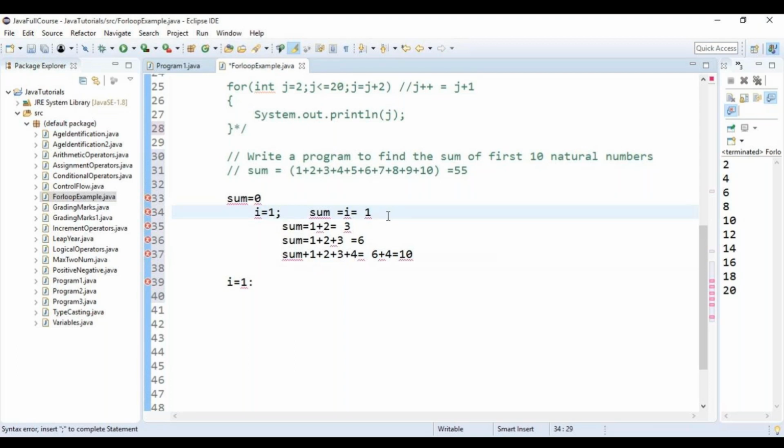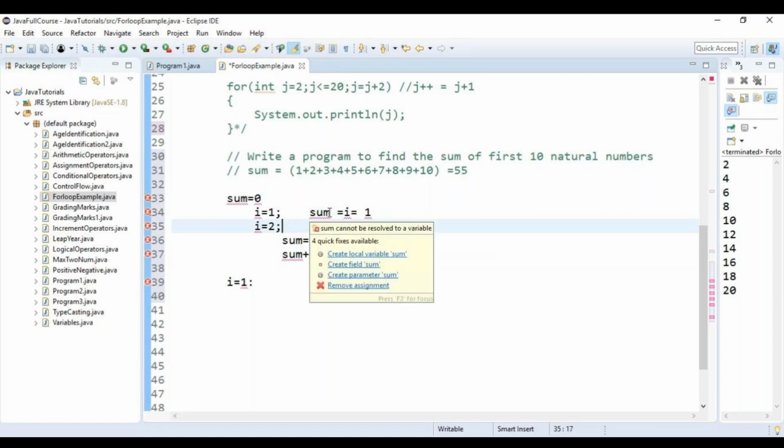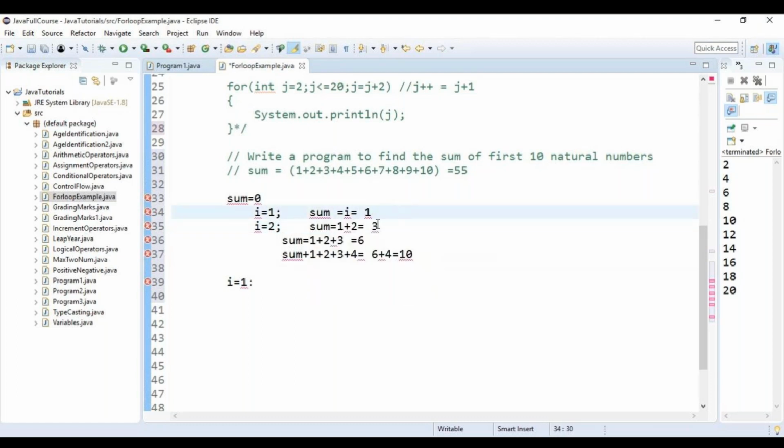In the second iteration, what happens to the value of I? I will be 2. What should I do? I should do sum is equal to 1 plus 2. But the value 1 is stored in which variable? Sum. So can I write it as sum is equal to sum plus I, since 2 is stored in I? Did I get the answer 3? Yes.